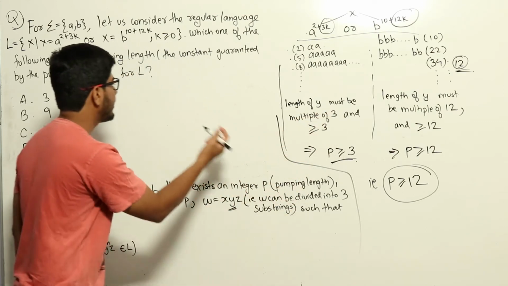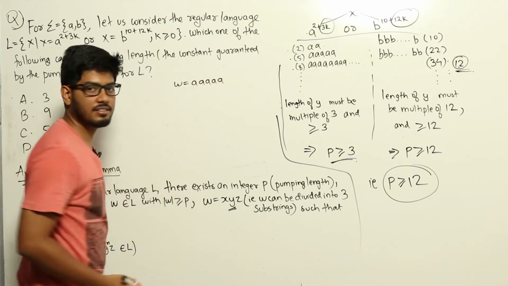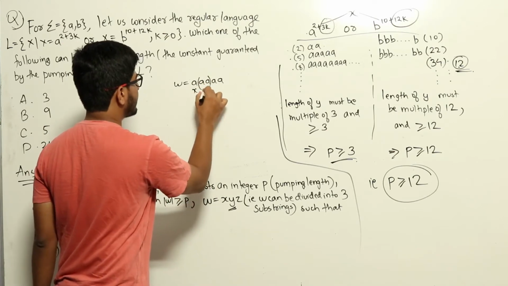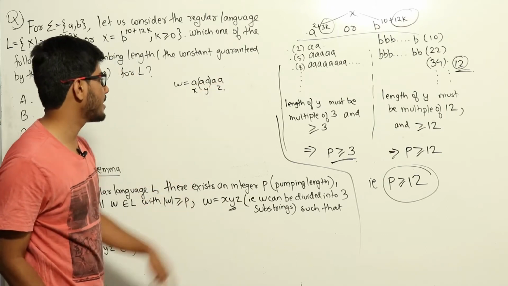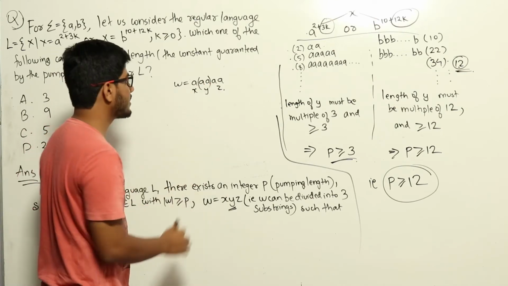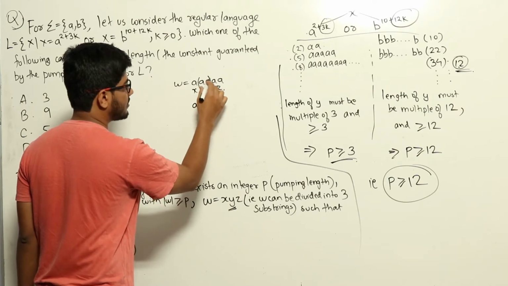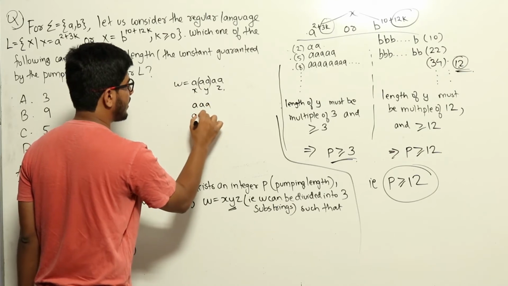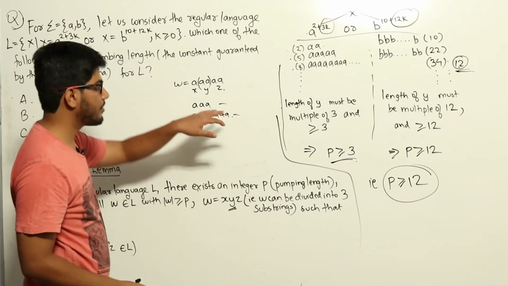I'll show you why. Let us say I'm taking a sample string w equal to aaaaa, something like this, and let us say I'm dividing it in this format x, y, z. So x is a here, y is a here, z is a here. Now if this is how I'm dividing these strings, then xz itself should belong to the language, that is taking y 0 times, and taking y 2 times should also belong. These strings should belong in the language if we are taking y like this.